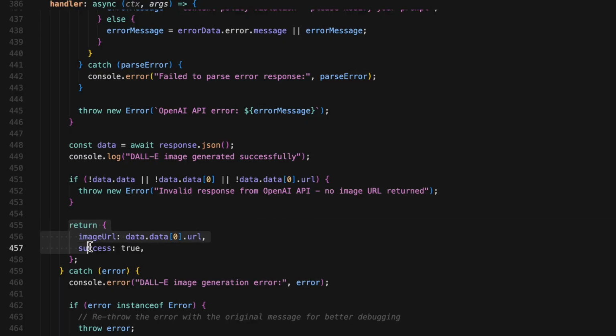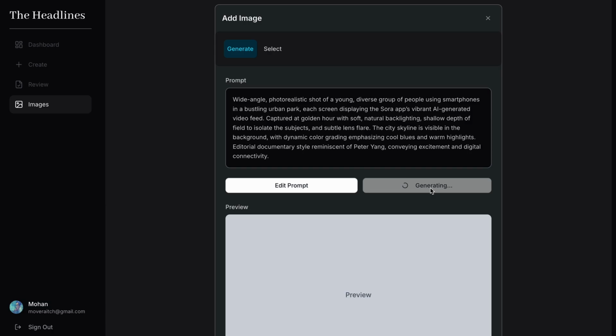Image URL, the temporary URL where DALL-E hosted the generated image. Success: true, a flag indicating generation succeeded. Finally, we have a catch block for any unexpected errors. If the error is an instance of Error, which it usually is, we just rethrow it with the original message. This preserves our detailed error messages from earlier.